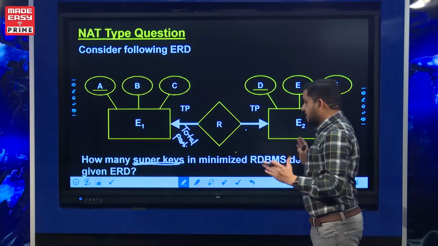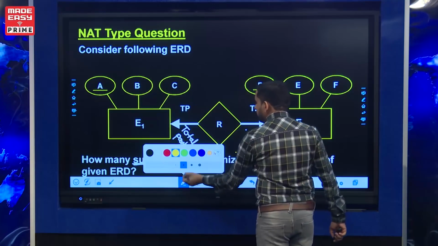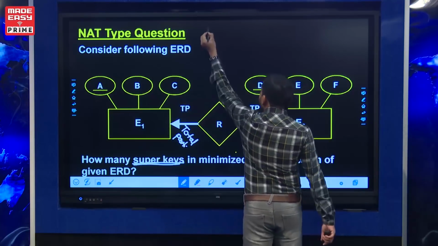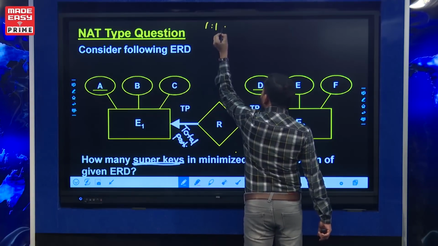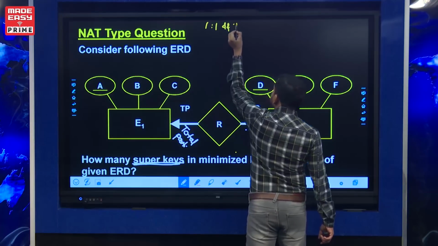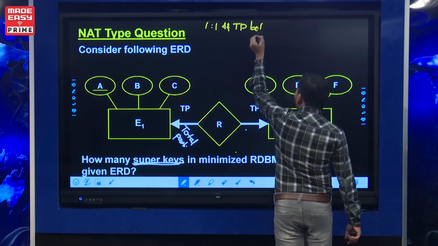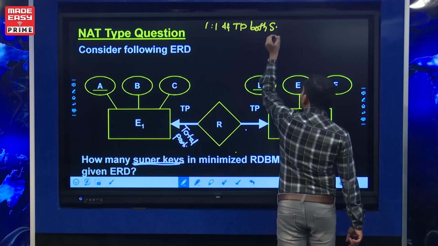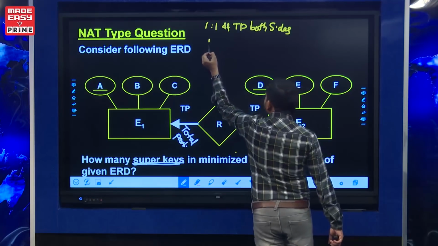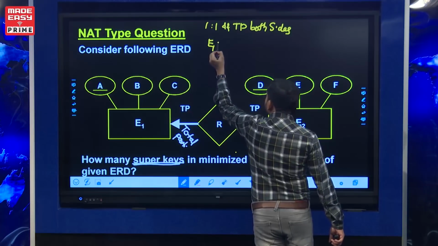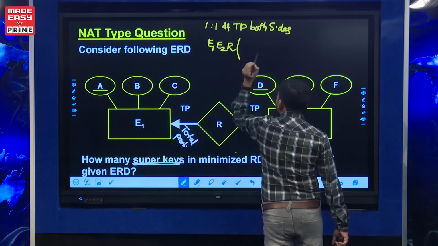First of all, what is minimal RDBMS design? It is the minimum number of tables required for this given ER diagram. So it is 1-to-1 mapping with total participation on both sides. So the entities can be merged. It means E1, E2 and the relationship can merge into a single table.